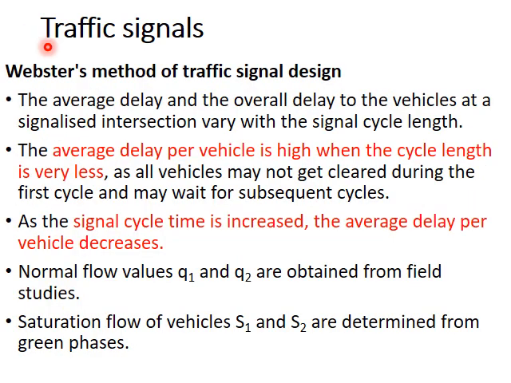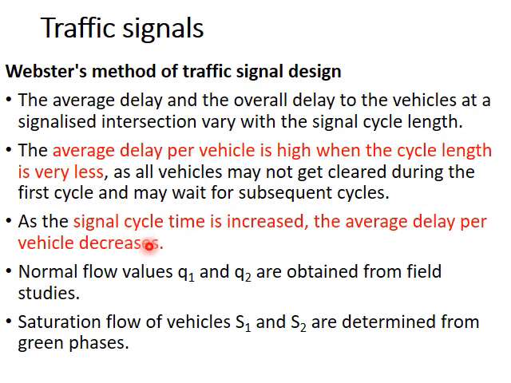One method of traffic signal design is called Webster's method of traffic signal design. Here, the aim of the design is to minimize the average delay per vehicle. Minimizing the delay is possible when the cycle length is maximum. As the cycle length is more, the delay per vehicle is decreased.